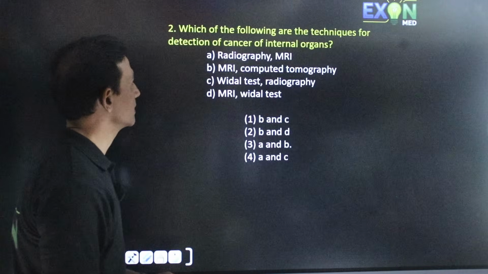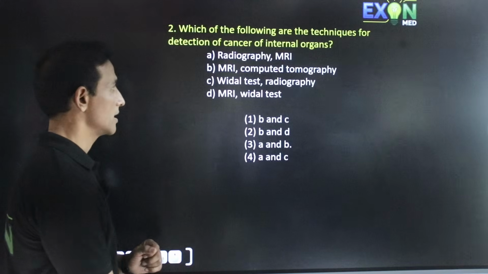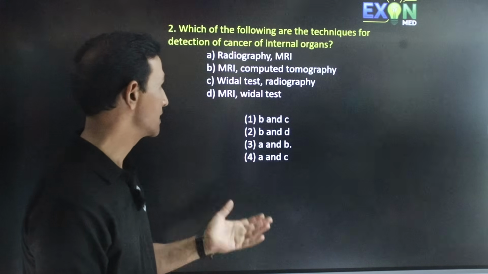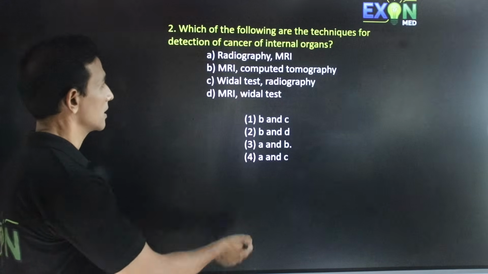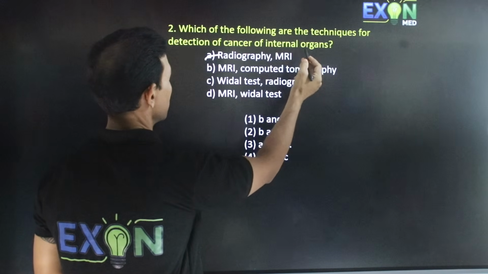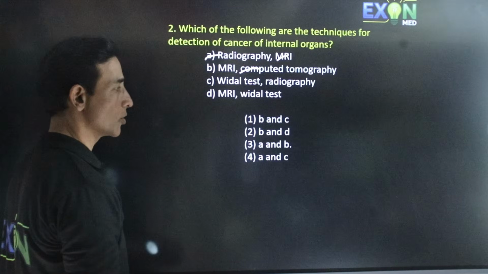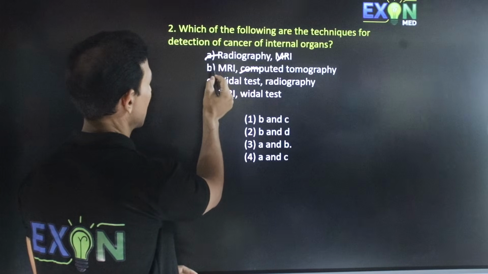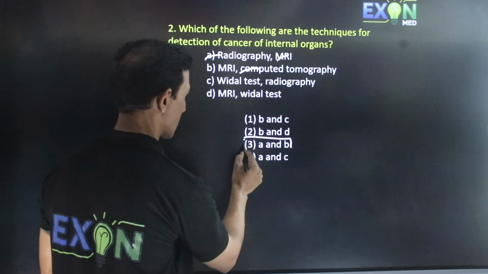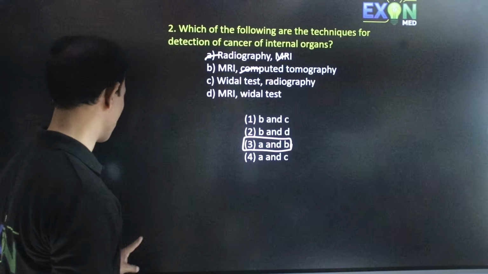Which of the following are the techniques for detection of cancer of internal organs? There are different types of techniques like radiography, MRI scan and CT scan. So radiography, MRI and then CT, computed tomography. Hence the answer will be A and B. So A and B will be the correct option. Next question.